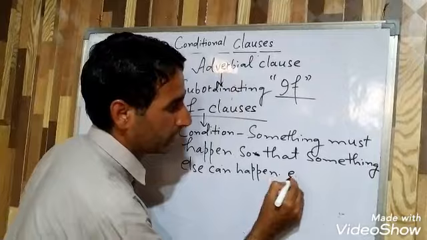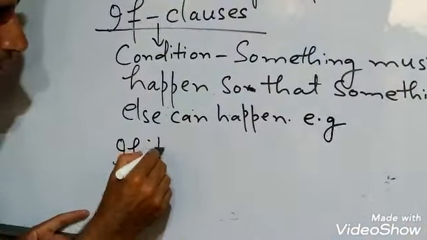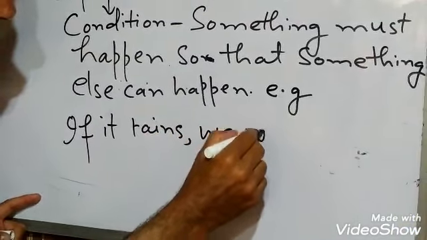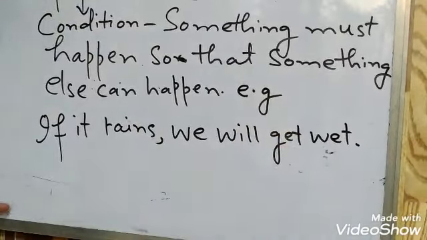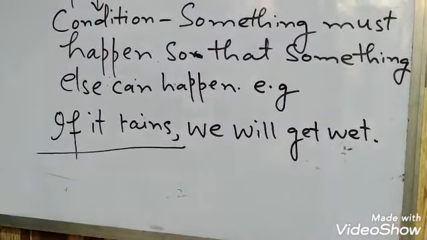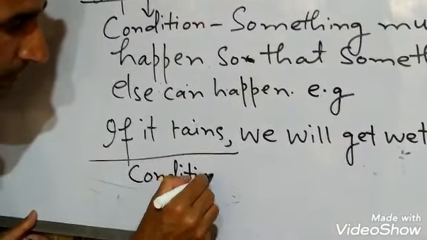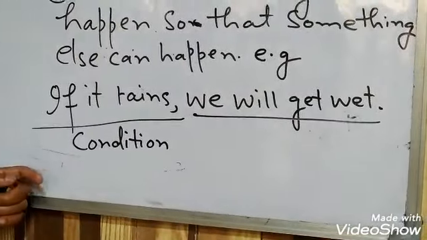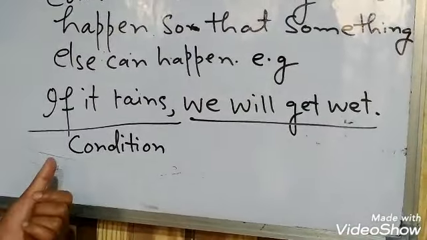Now for example, if it rains, we will get wet. Now here it has two parts. In the first part there is the condition, if it rains. This is the condition. We will get wet. This is the main clause or result clause. So if this condition gets fulfilled, only then we will get wet.